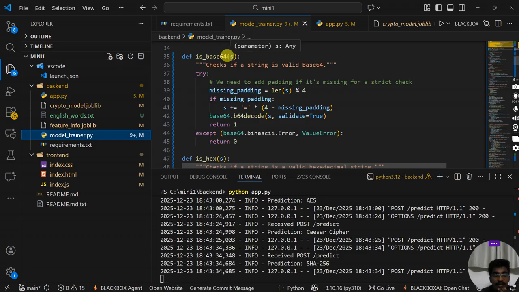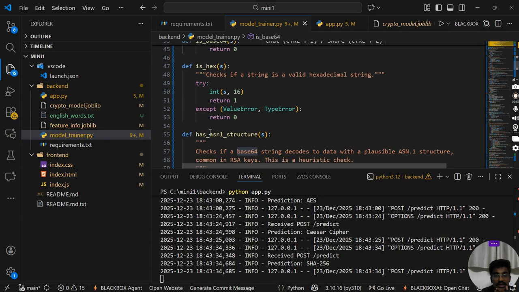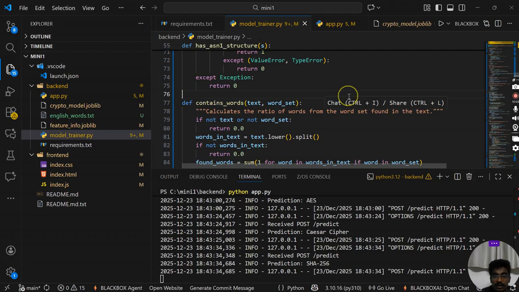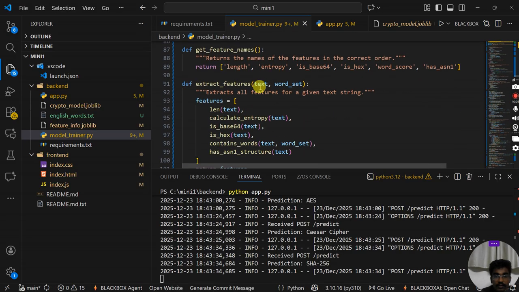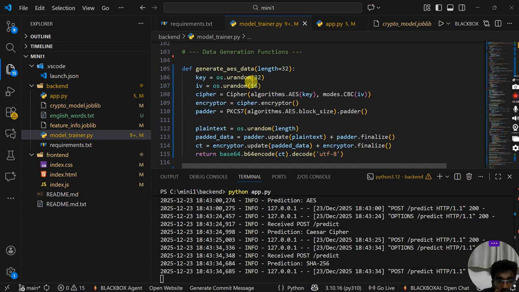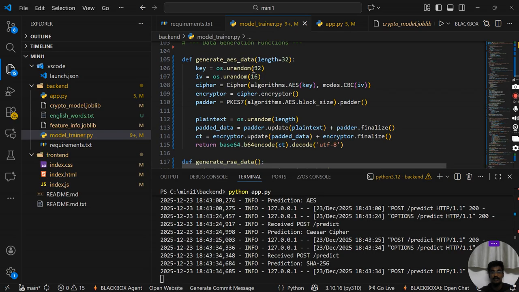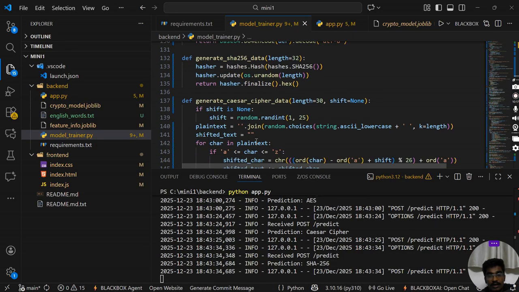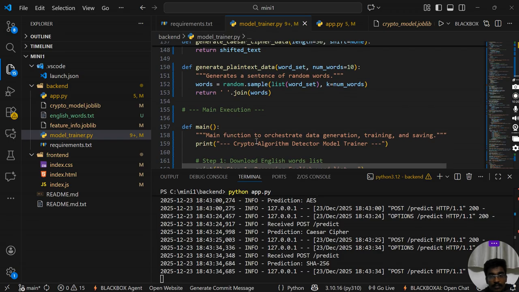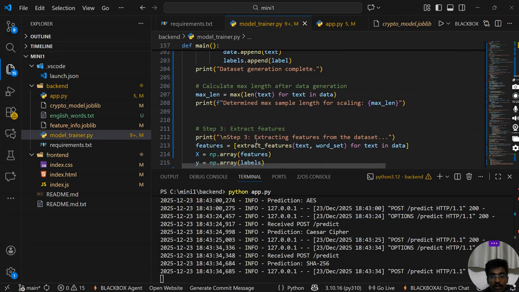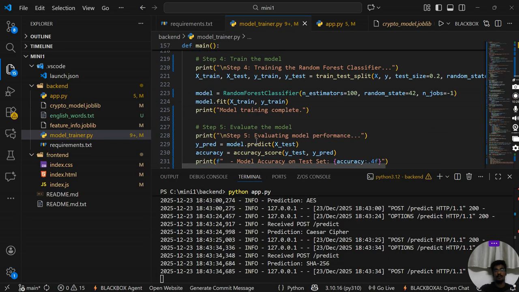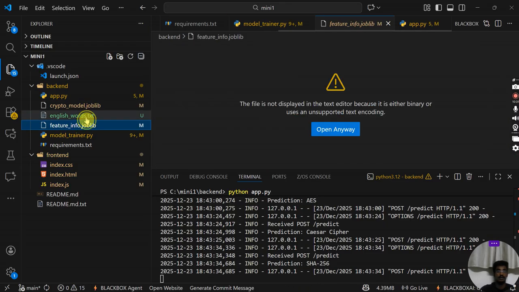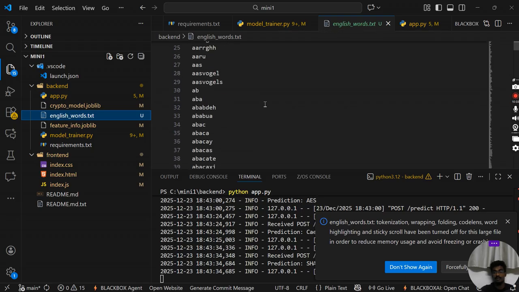Here we can check whether it is base64, hex, and whether it contains plain English words. We'll be extracting the features. This function is for the AES algorithm. This is for RSA, this is for SHA, and this is for Caesar cipher. This is the code which we'll be using. We'll be training and evaluating the model in this. This English words text file contains the list of English words which will be used.